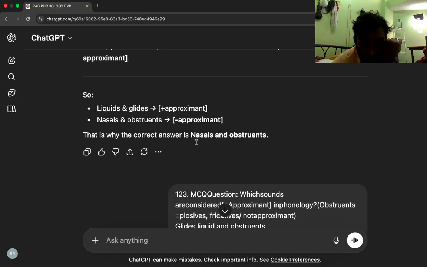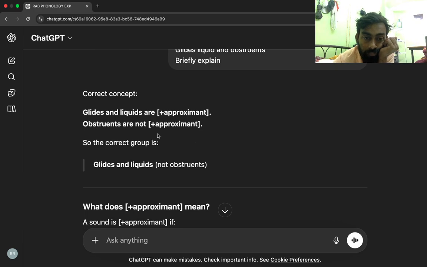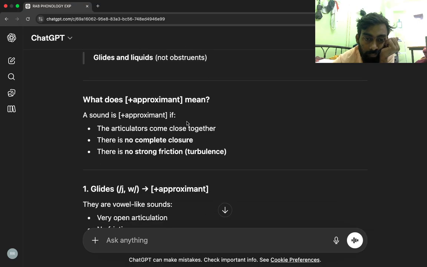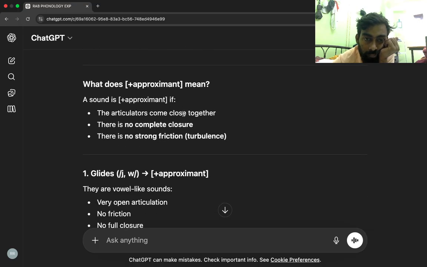Correct concept: glides and liquids are plus approximant. Obstruents are not plus approximant. So the correct group is glides and liquids, not obstruents. What does plus approximant mean? A sound is plus approximant if the articulators come close together. There is no complete closure. There is no strong friction or turbulence.